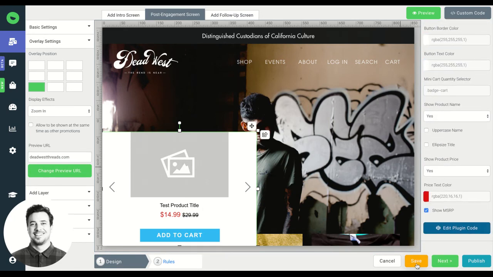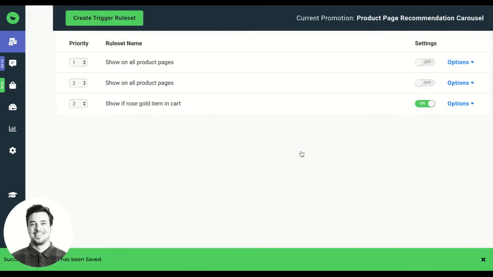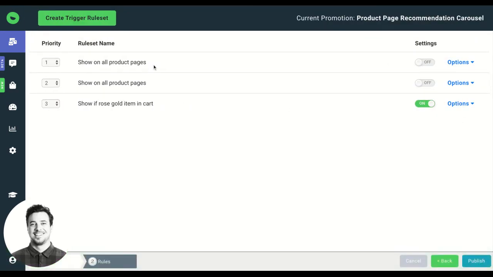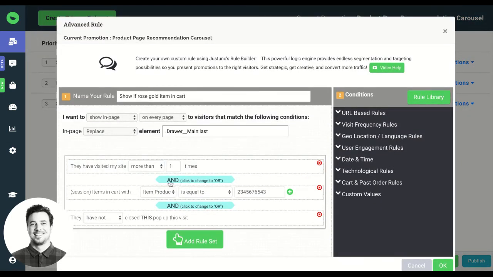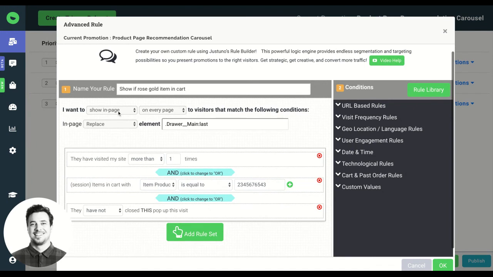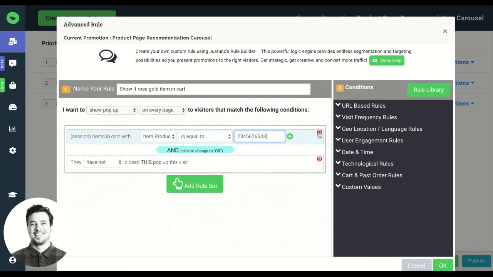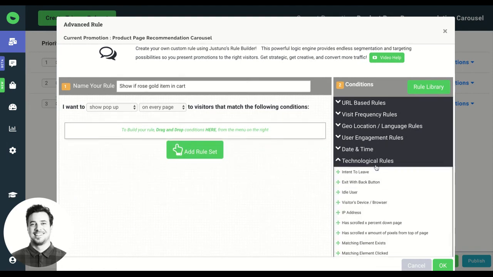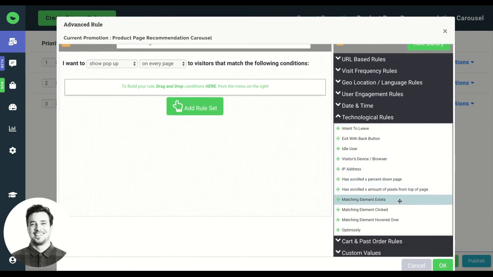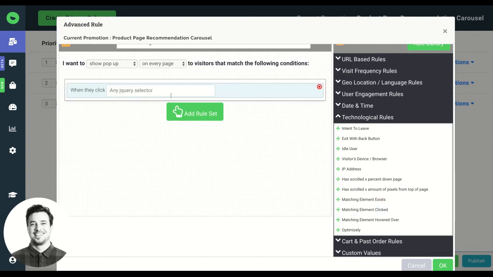Then I can go to my rules and I can determine which product added to the cart or which action is going to actually trigger this. So you can see from the rules that I have set up, this is set to show in page or show in line. But I could change this to a pop-up if I want to. And I could say maybe this variant needs to be in the cart in order for this pop-up to show. Or I could say, let's show it when a certain element's been clicked. So maybe our add to cart button.